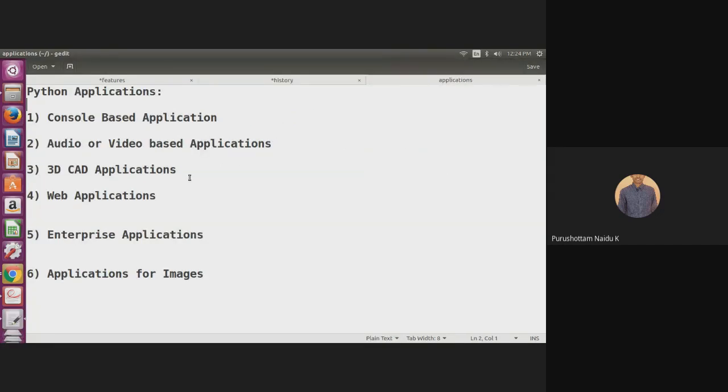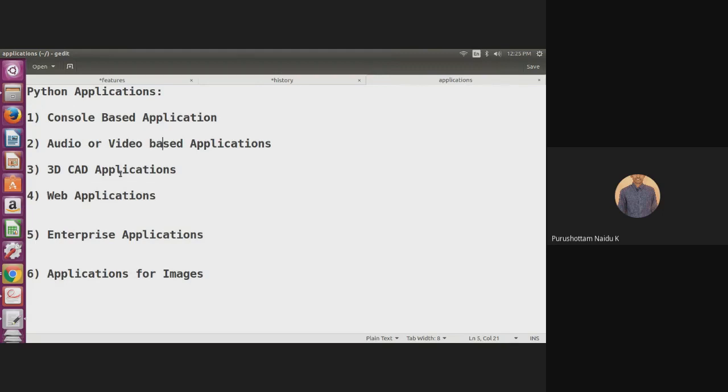Applications of Python programming language. Python may be used in console-based applications, audio or video-based applications, 3D CAD applications, that is computer-aided design applications. Also, we use Python in web applications. If you want to create web pages, we also use web applications.